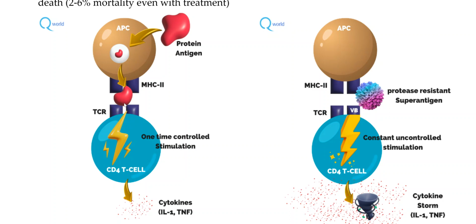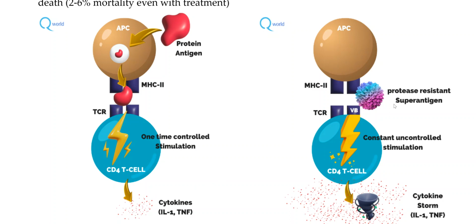Now, this peptide unit gives a signal to the CD4 T cell, which causes cytokine release, mainly IL-1 and TNF. But there are two things to consider. It is a protein, which is protease susceptible, so once it gives a signal, it is destroyed. And second, this signal is one time, causing a limited release of cytokines to do its function.